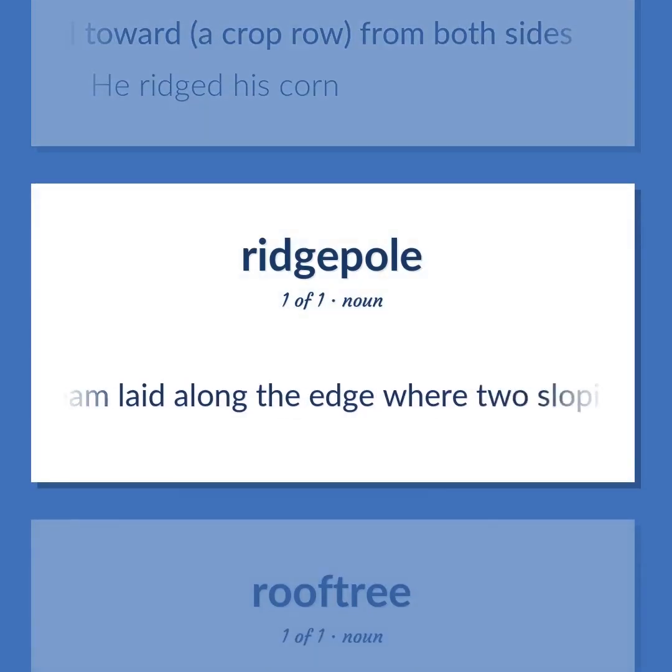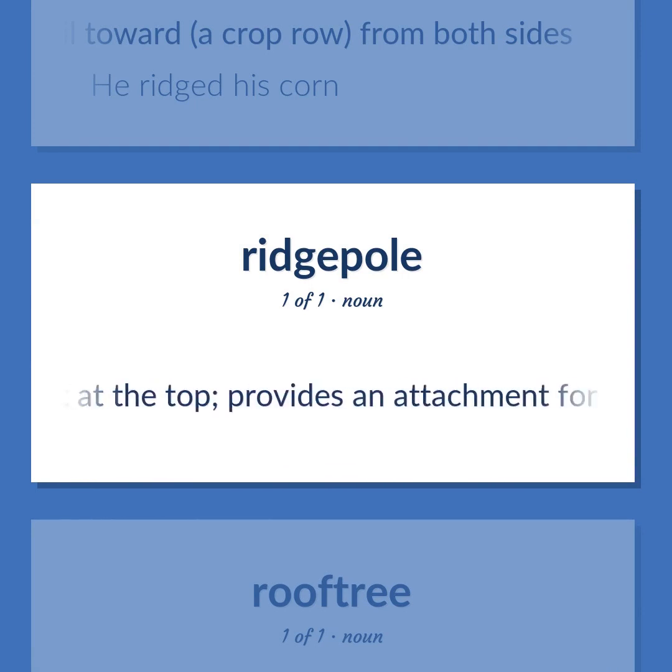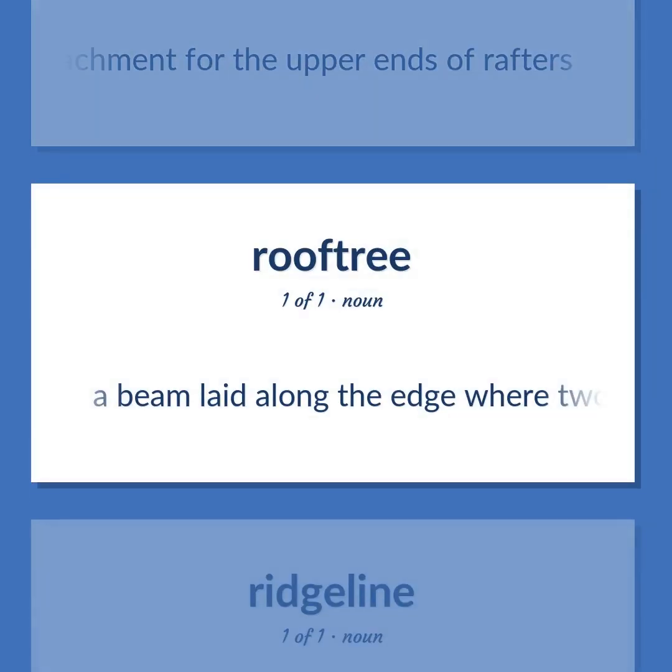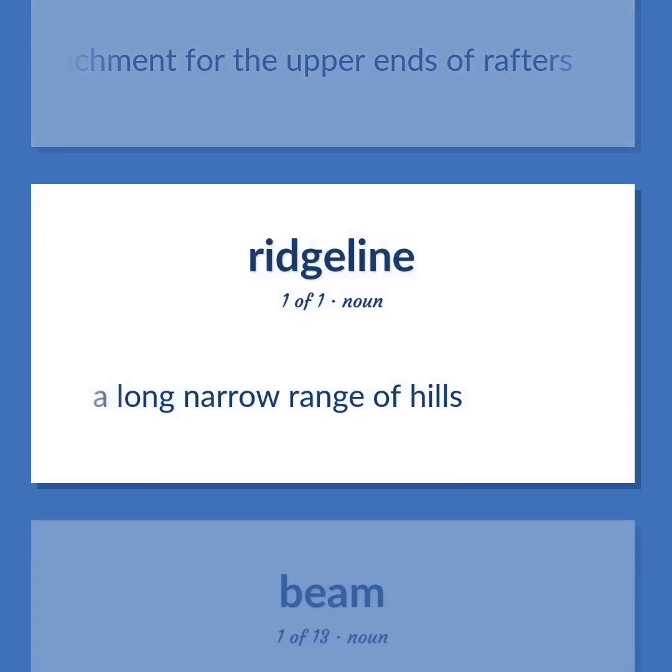A beam laid along the edge where two sloping sides of a roof meet at the top provides an attachment for the upper ends of rafters. A long narrow range of hills.